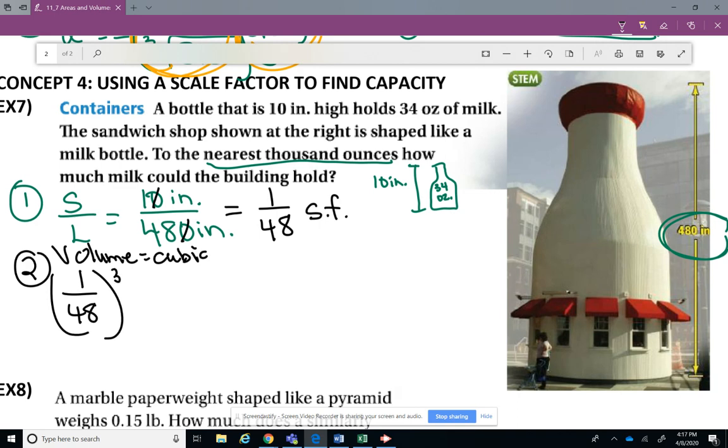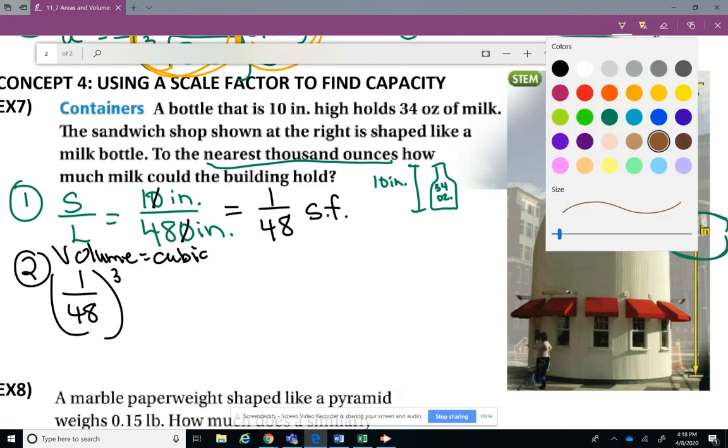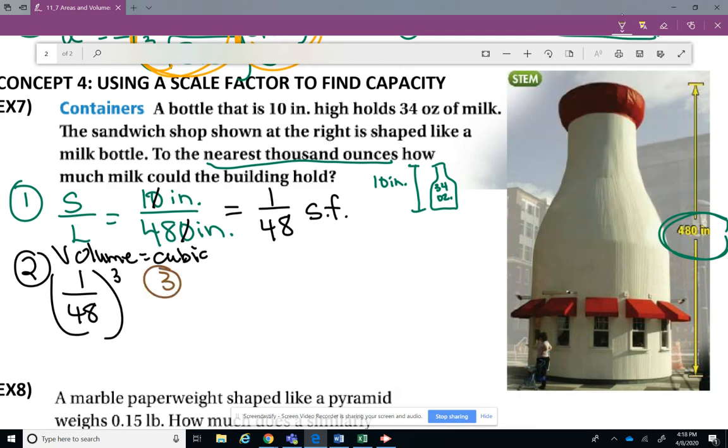We're not going to cube it now. We're just saying in a minute we're going to cube it because we're getting ready to do capacity, and that's like volume. My third step is we're going to take 1 cubed, which is 1, and we're just going to put 48 cubed. We're not going to write what that is yet, okay?